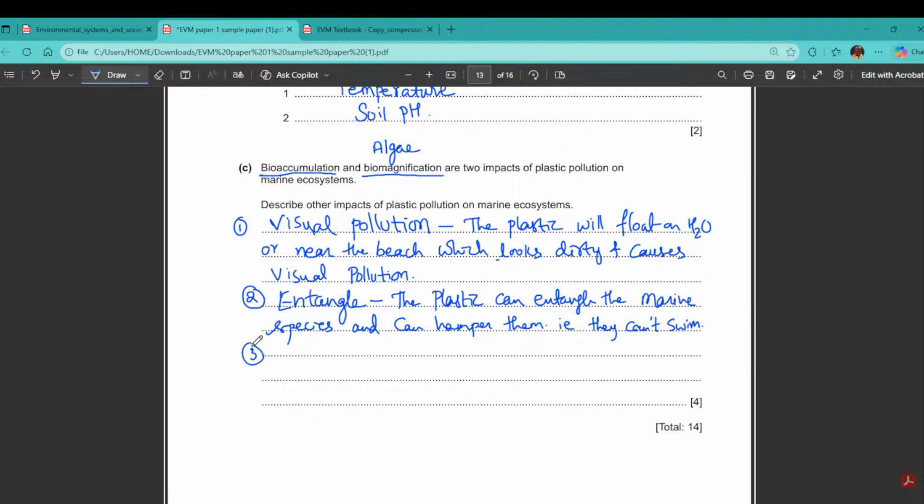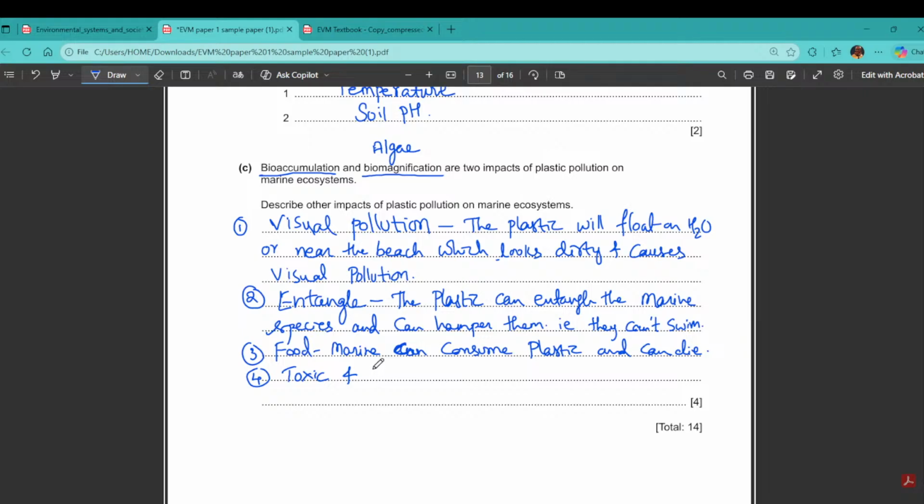Now food. Marine animal can mistakenly take it as a food, right? Marine animal can consume it. Marine animal can consume plastic and can die. That makes our 3 point, and the last point will be toxic. Plastic is toxic and harmful.